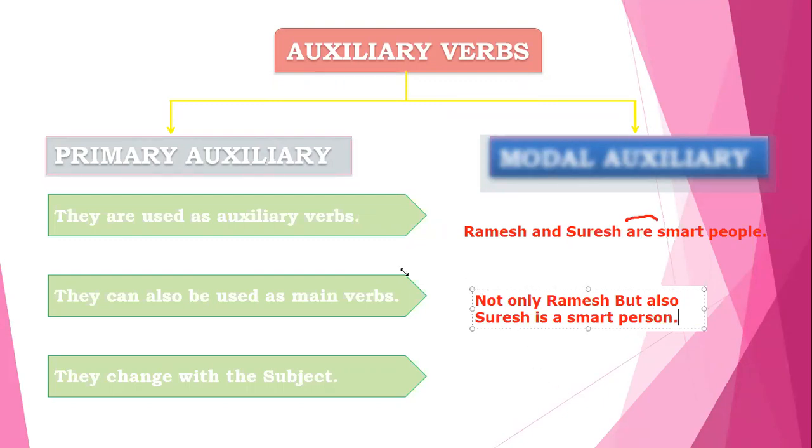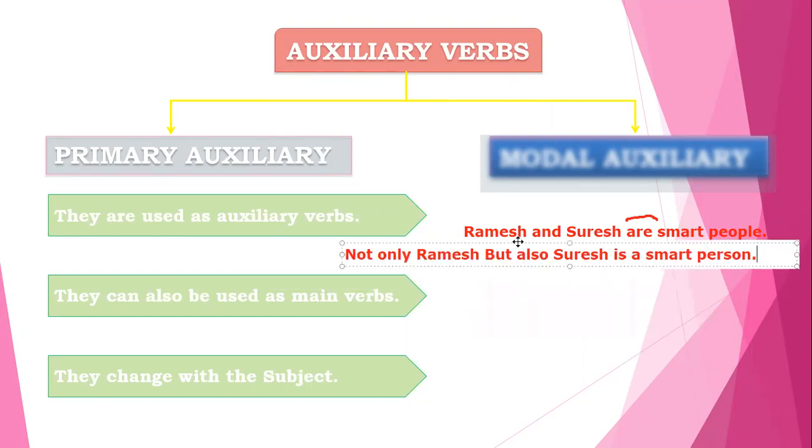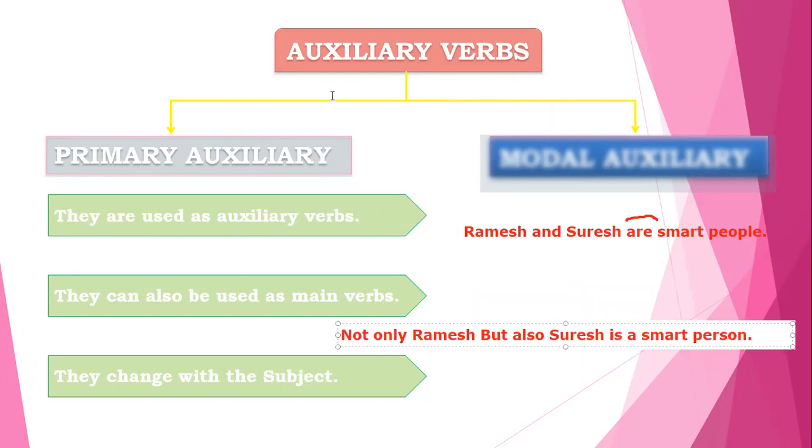If you notice, in this case, because we have used not only and but also, we have changed the category of Ramesh and Suresh from plural to singular.